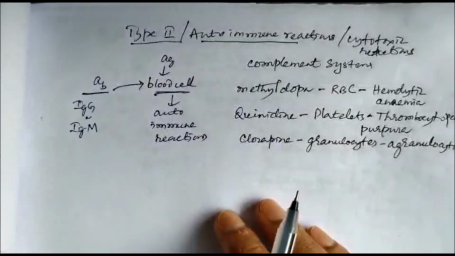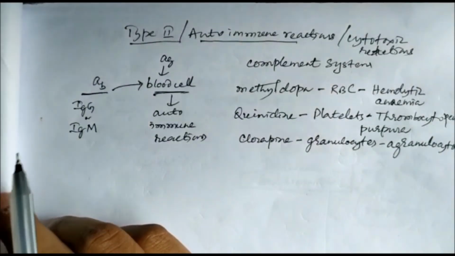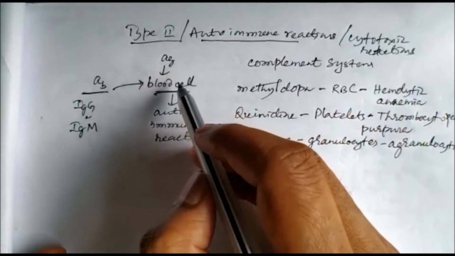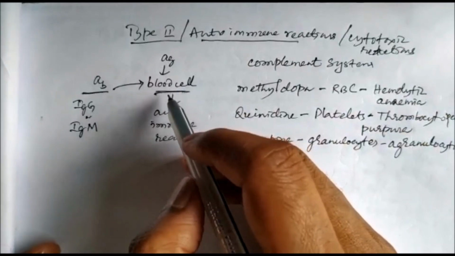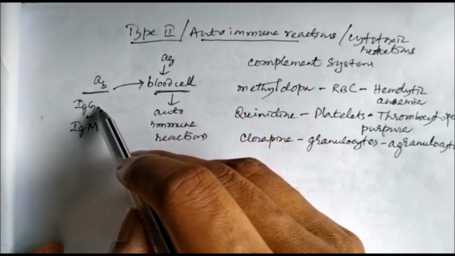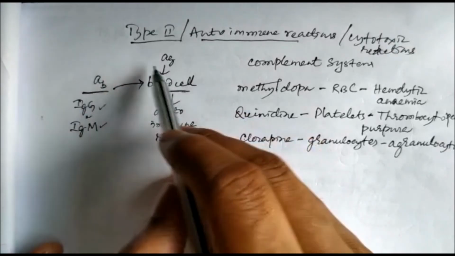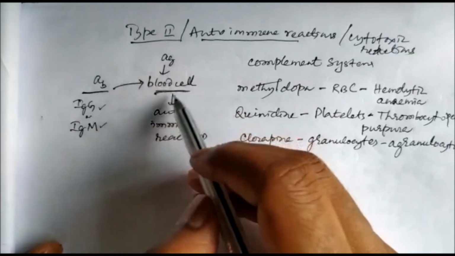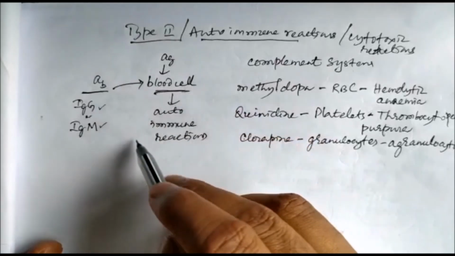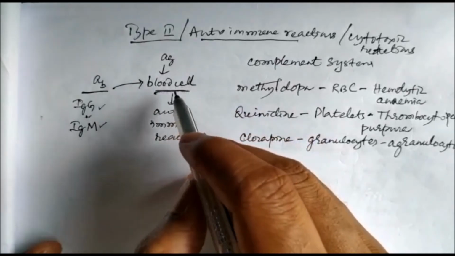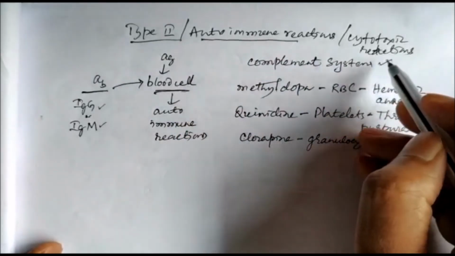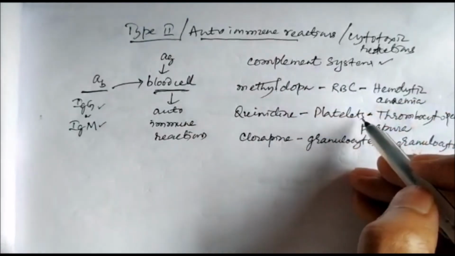Then type 2 allergic reactions are also called autoimmune reactions or cytotoxic reactions. What happens here? The antigen binds to a cell in our body. Suppose it binds to a blood cell, then the antibody, which may be immunoglobulin G or immunoglobulin M, binds to this blood cell and causes the destruction of this blood cell, and that's why we call it an autoimmune reaction. And since there will be a destruction of the cell, it is also called a cytotoxic reaction. The complement system may have a role in this also, and we are giving some examples here.